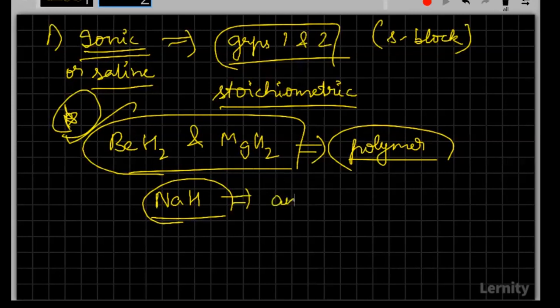Good. So here we'll observe that the hydrogen will be obtained at anode. Is it the same thing that we'll be observing for HCl also? If I'm taking HCl, even in that case, will I be getting hydrogen at anode?